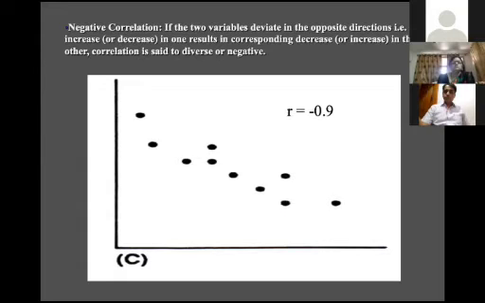What is negative correlation? The two variables deviate in the opposite direction. That means if one is increasing, the other is decreasing, and if one is decreasing, the other is increasing. Then the correlation is said to be inverse or negative correlation. Here all the points come out in the downward direction, and this is the negative correlation.